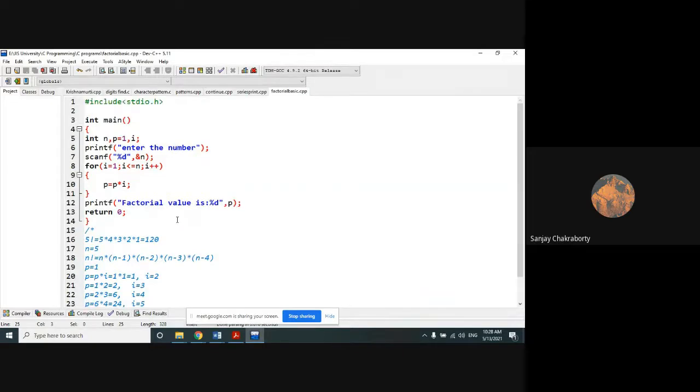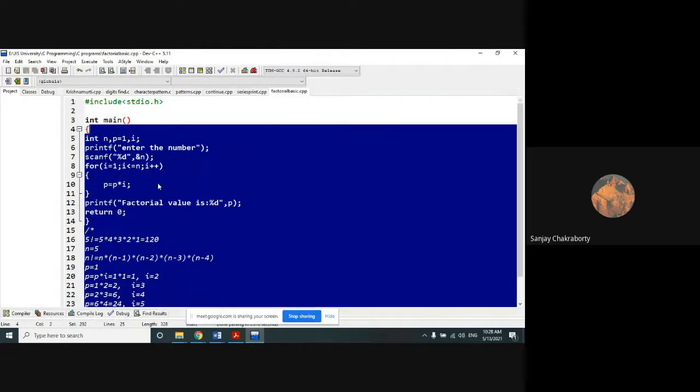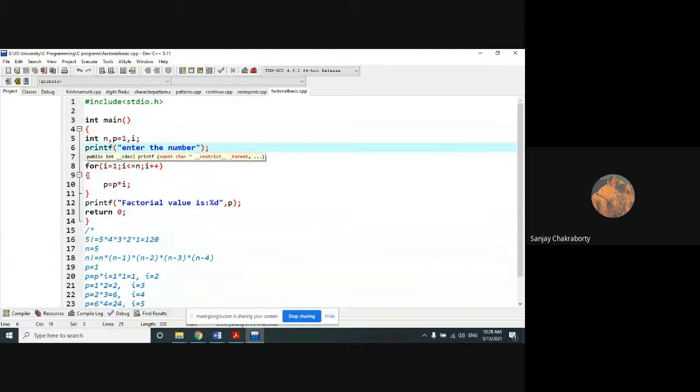Clear? Everyone clear? Yes, sir. So Fibonacci series, everyone can do it, because that logic I already discussed while we compiled that series in our design structure, the flowchart design structure. So I will give you those Fibonacci programs. Okay, I will leave those two programs. The same thing I have already discussed.